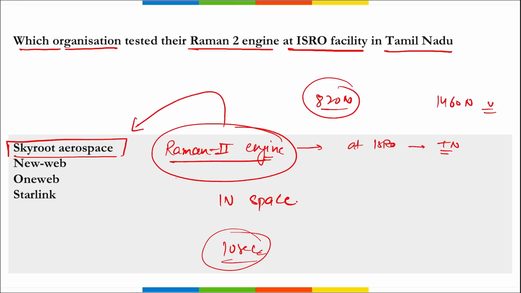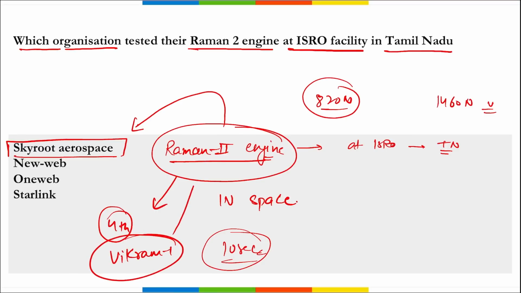Correct? Also remember this Raman 2 engine will be installed into the fourth stage of the launch vehicle, that is Vikram 1. So Raman 2 will be a part of Vikram 1. It was developed by Skyroot Aerospace and tested at the ISRO facility in Tamil Nadu. Correct?